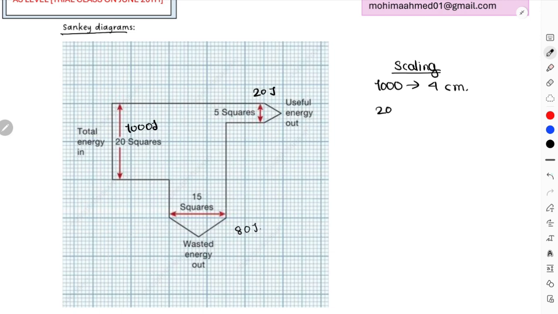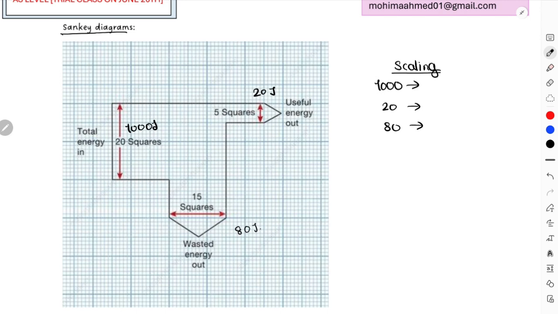Wait, one minute. No, actually I have to use one number and divide all the data by the same number. So I have 20 and I have 80. So what I will do is divide all the numbers by, maybe, this one is 1000.